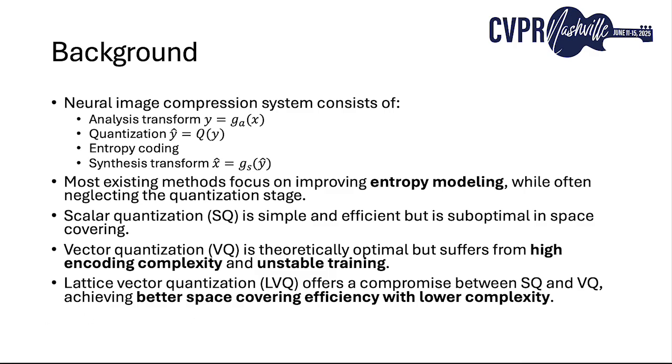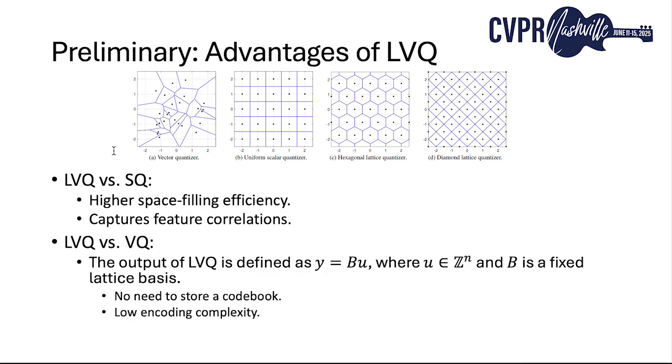Here's a visual comparison of different quantizers. From left to right, we see a general VQ, a scalar quantizer, and two types of lattice quantizers. Compared to SQ, LVQ provides better space-filling efficiency and captures interdimensional correlations. LVQ can achieve smaller quantization error than SQ at comparable rate.